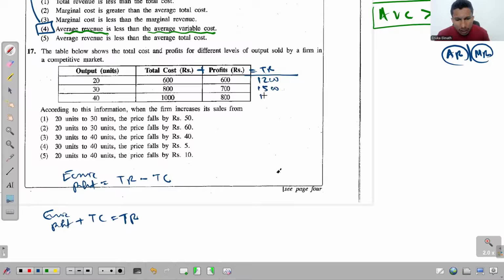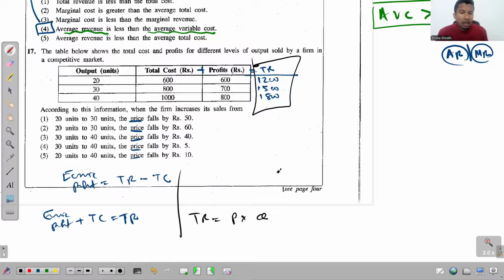And in the third one, it's 1800. Now you have the total revenues. But if you look at the provided options, they talk about prices. Then think, what's the relationship between the total revenue and the prices? Total revenue is equal to price multiplied by quantity. If so, in this column, you get the total revenue.